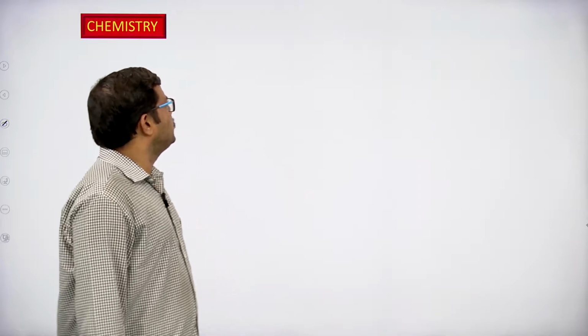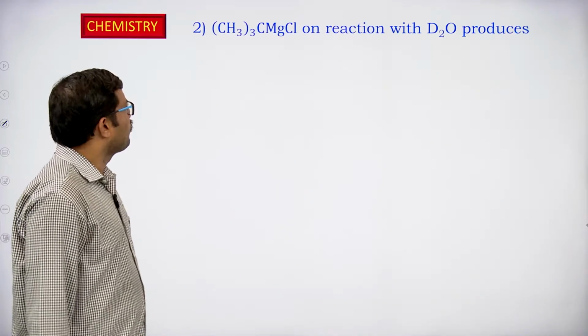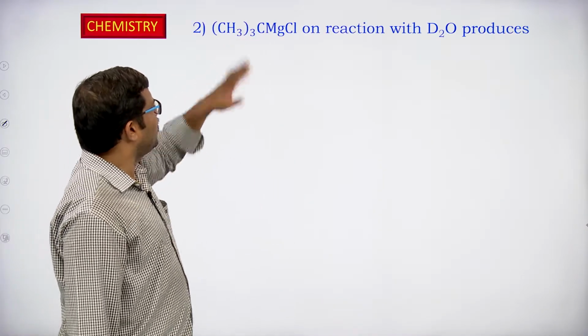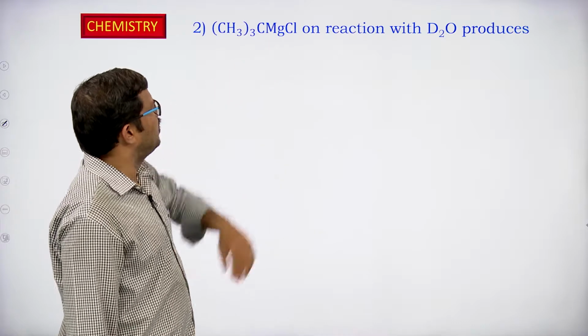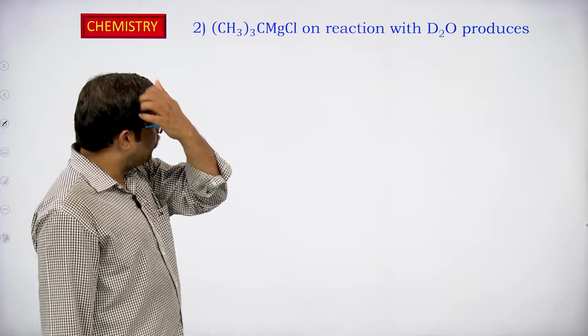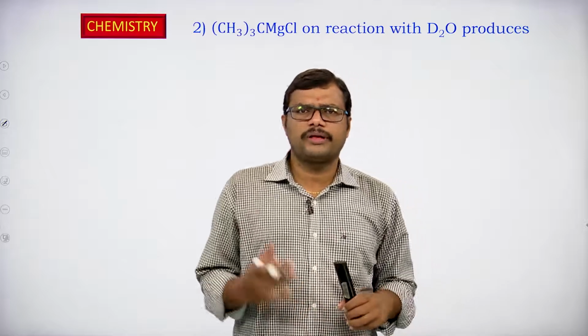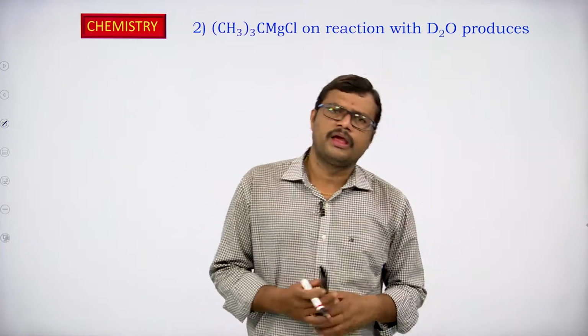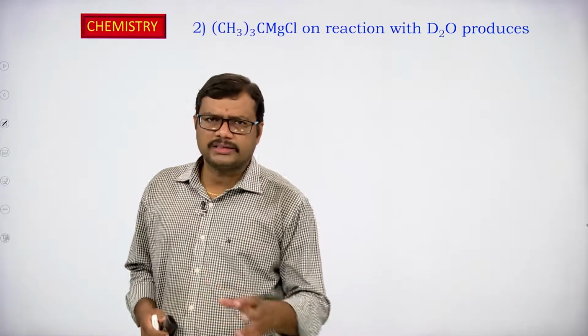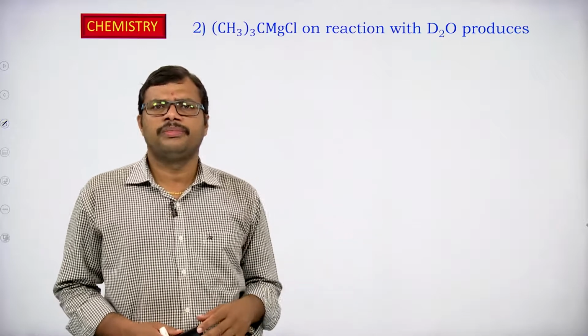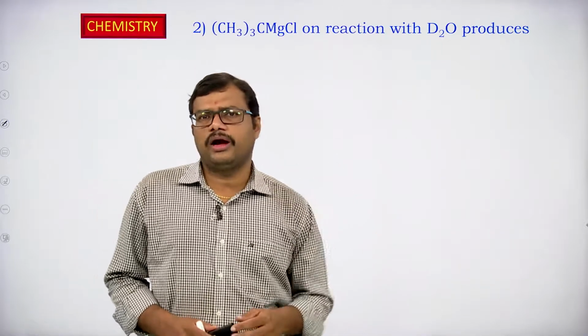The second one, if you observe, (CH3)3CMgCl on reaction with D2O. This is one more method of preparation of alkanes. Alkane can be prepared by the reaction of Grignard reagent with compounds having active hydrogens.